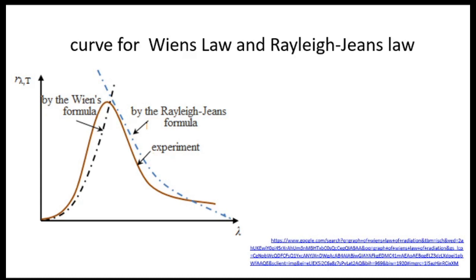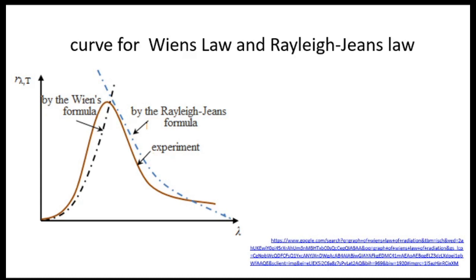Now if you plot Wien's law and the Rayleigh-Jeans law, then we get the figures as shown in this slide, and observe that Wien's law was valid only at the lower wavelength side, and it failed to explain the black body radiation spectrum at higher wavelength.